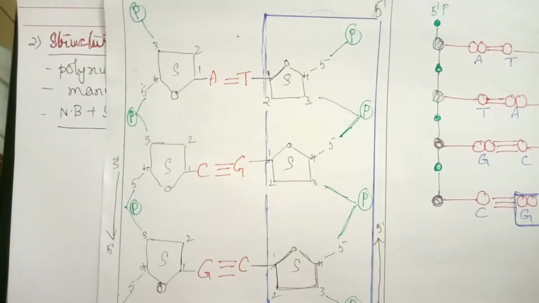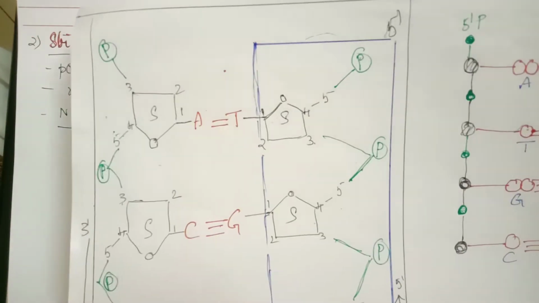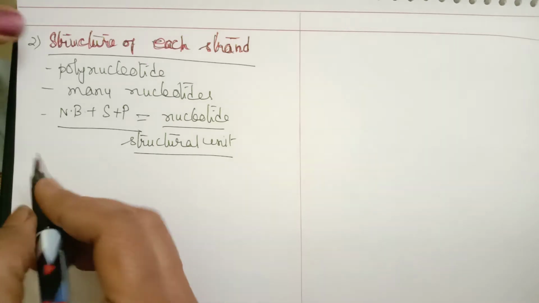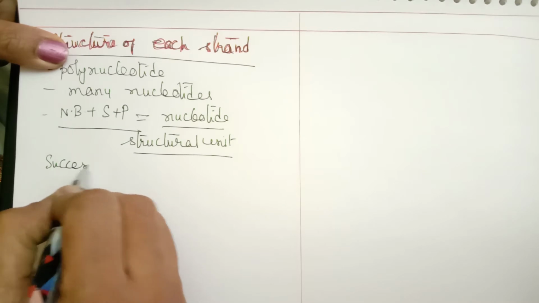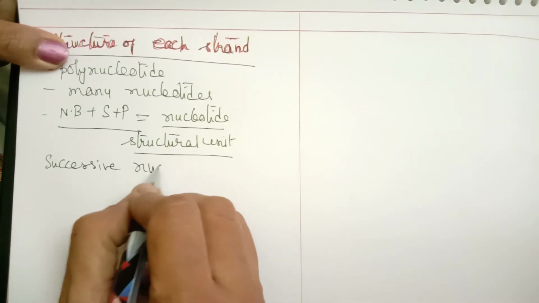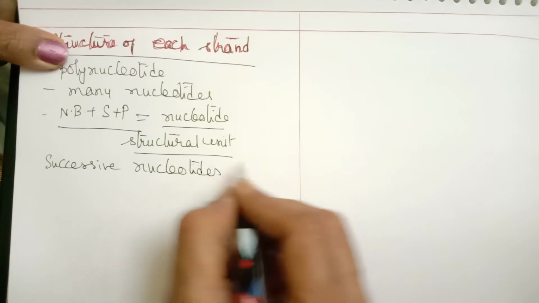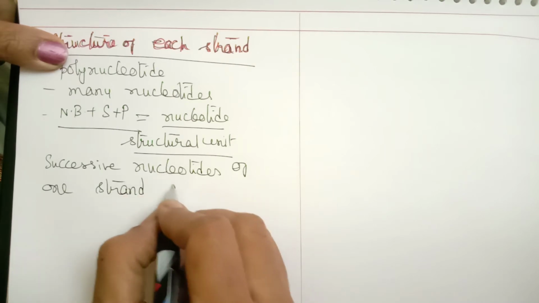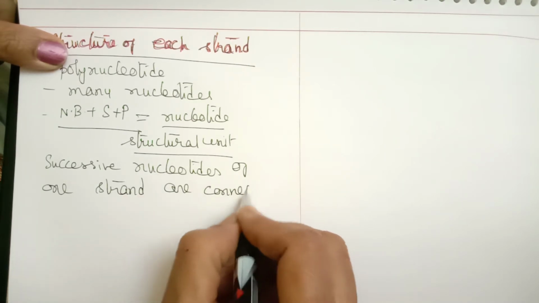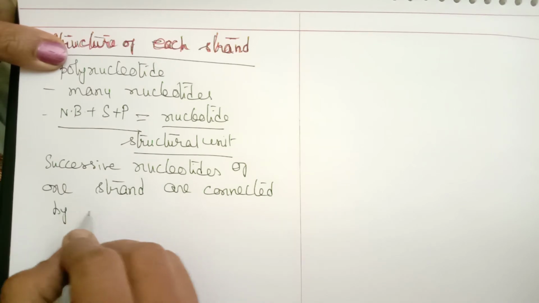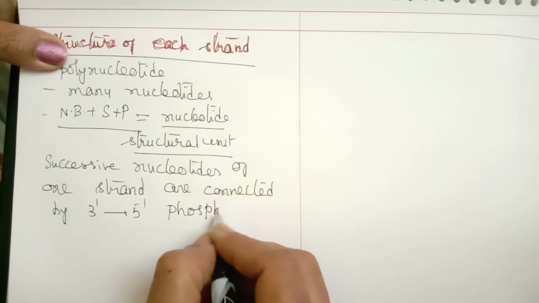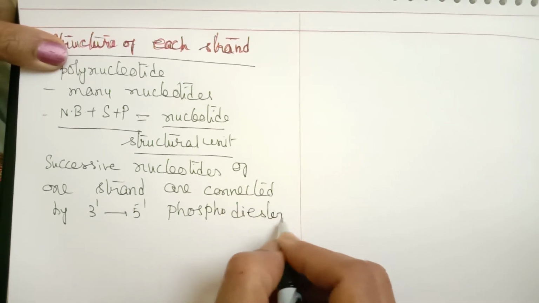This is called 3'-5' linkage. So successive nucleotides of one strand are connected by 3' to 5' phosphodiester linkage.